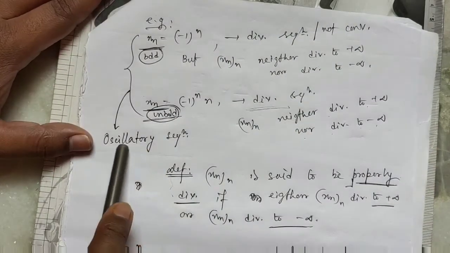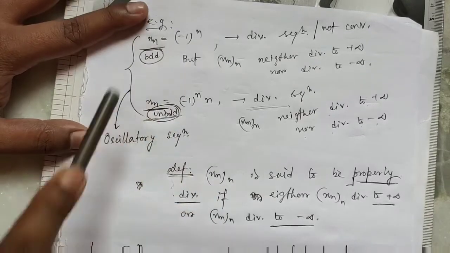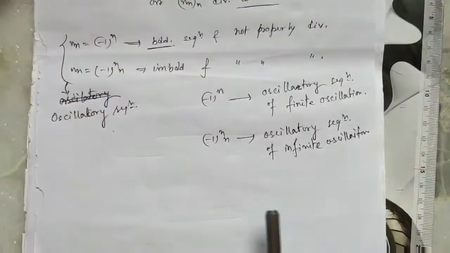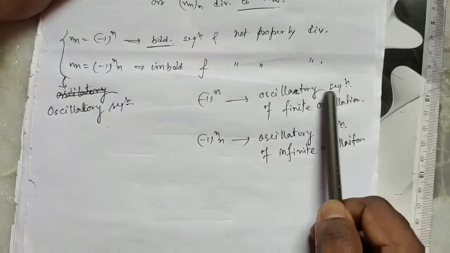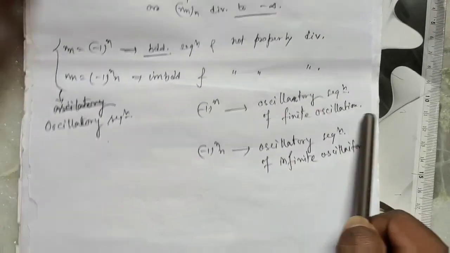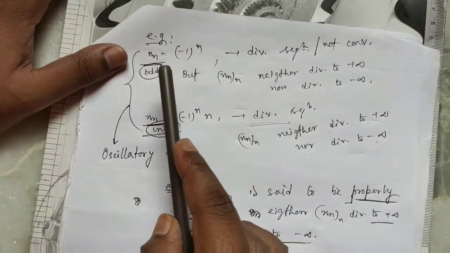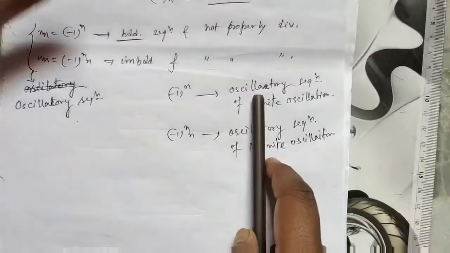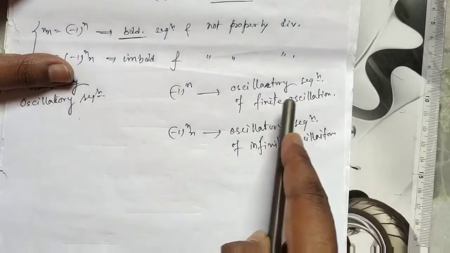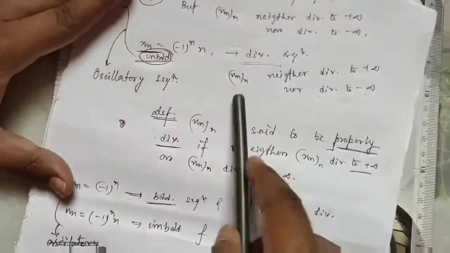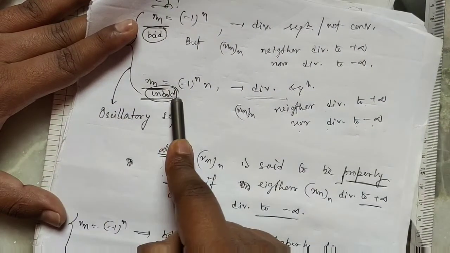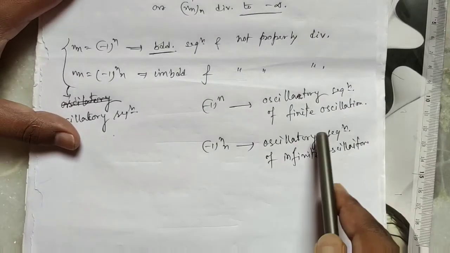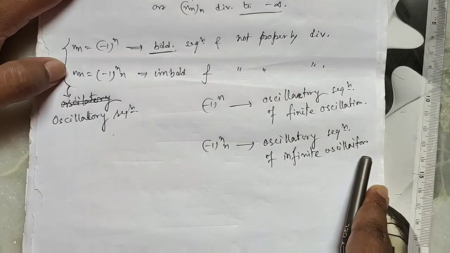An oscillatory sequence which is bounded is called an oscillatory sequence of finite oscillation, and an oscillatory sequence which is unbounded is called an oscillatory sequence of infinite oscillation.